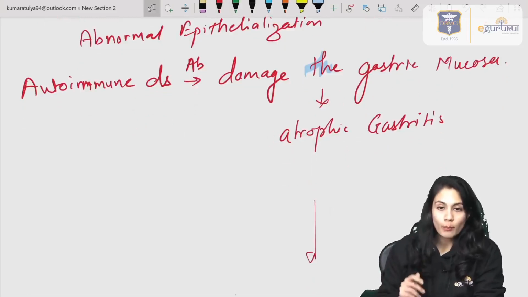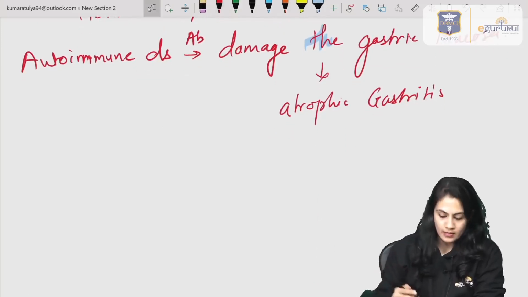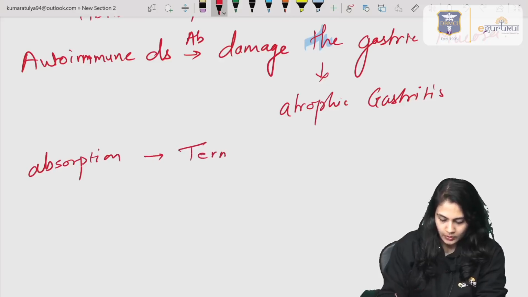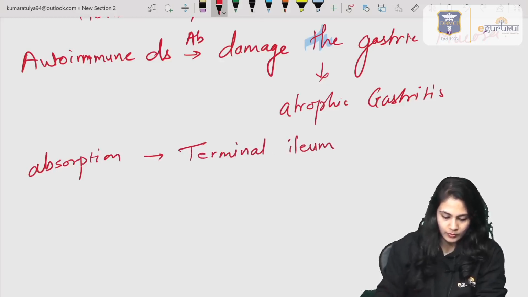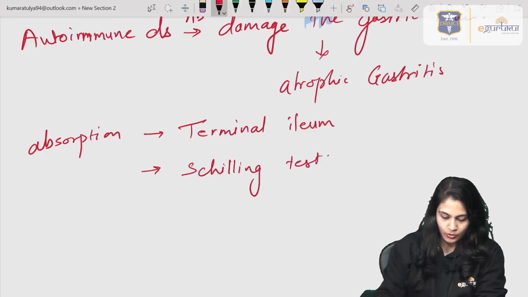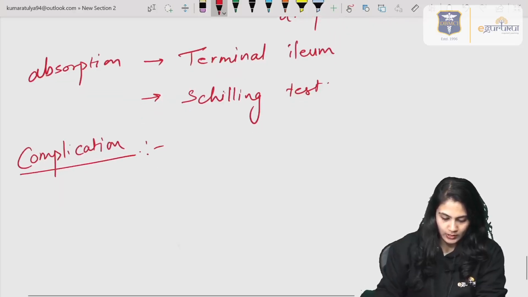Remember, for B12, some points are very important about its absorption and synthesis also, that we will discuss. But for now, remember that the absorption of B12 occurs in the terminal ileum, and for that we do the Schilling test. If we are discussing the case of B12 deficiency, let's see the clinical significance.